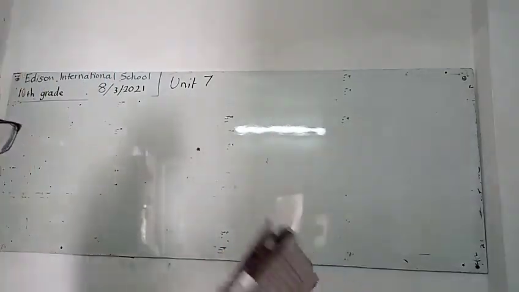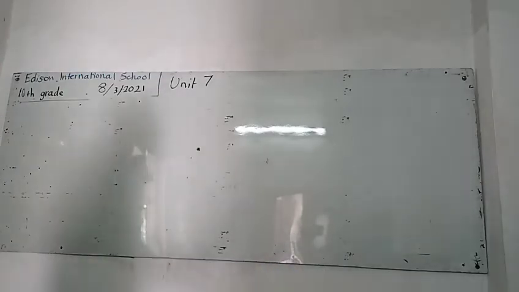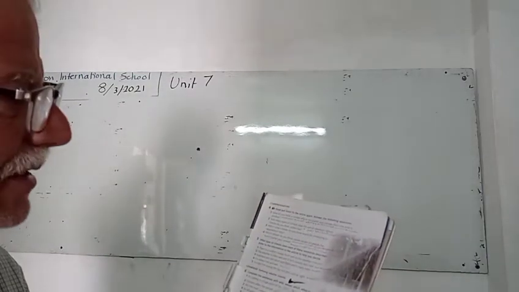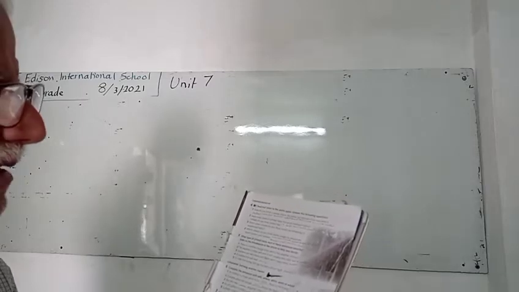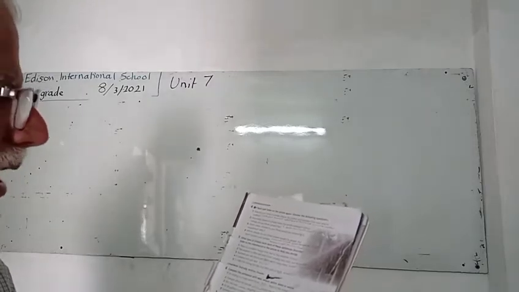Okay, now let's go to the questions and let's try to answer them. Question number 1. How do you think a climate affects the plants and animals from one area to another?